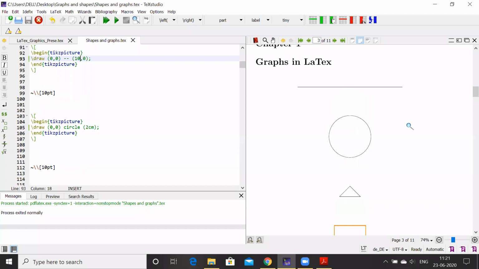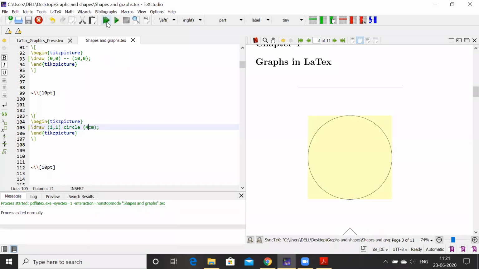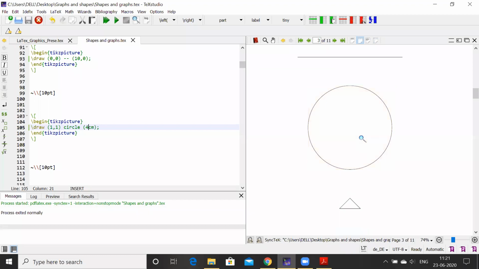Then the circle, look at this circle. You can take any center, it's not necessary to always take (0,0). I'll take center (1,1) or (1,2), whatever, and I'll change the radius to 4 centimeter and compile it. So look at this circle we are getting with the center (1,1) and 4 centimeter radius.